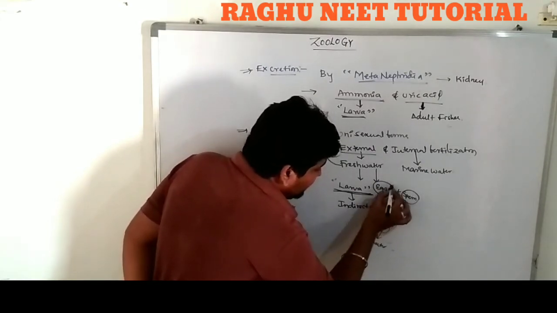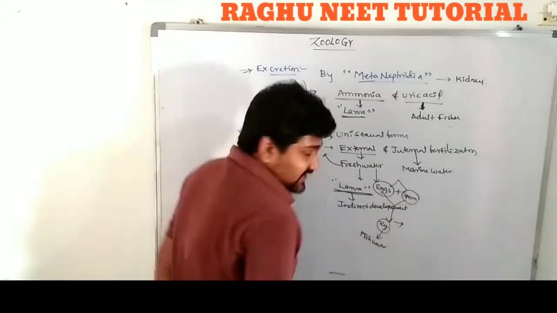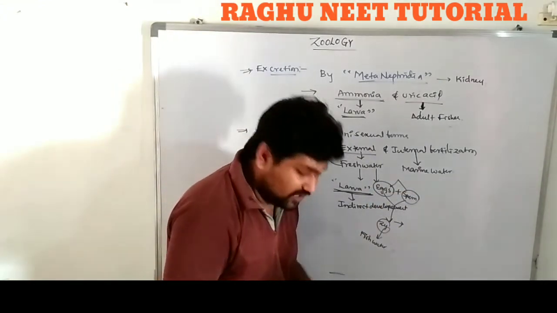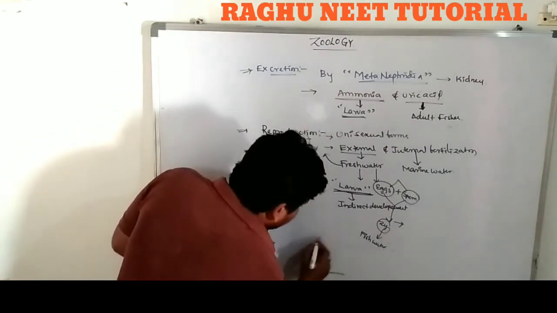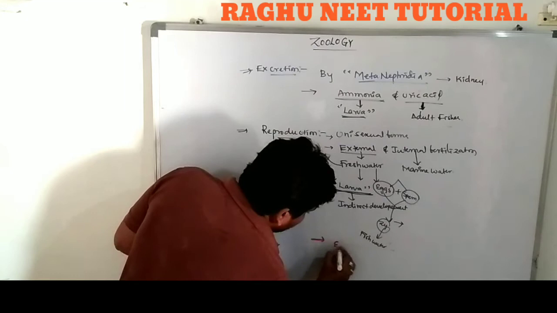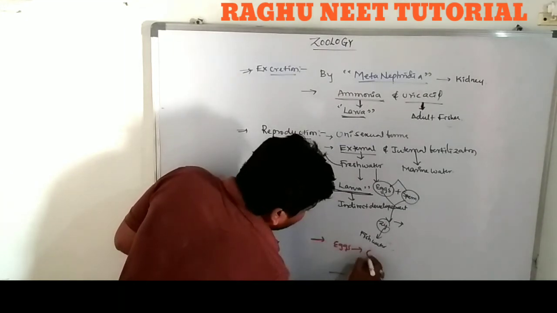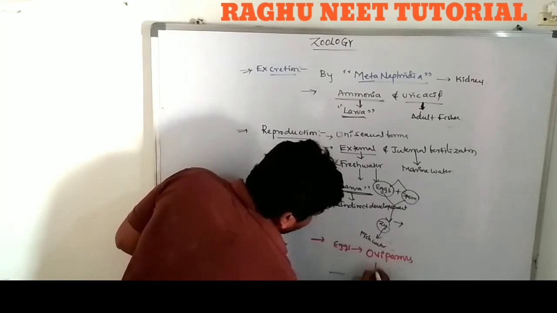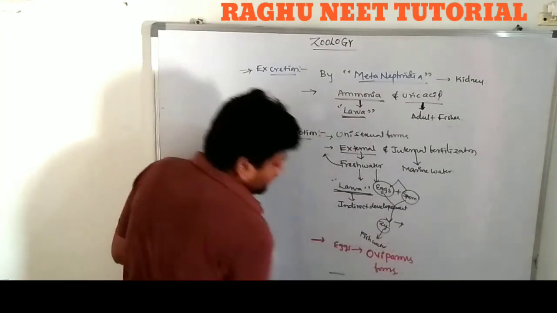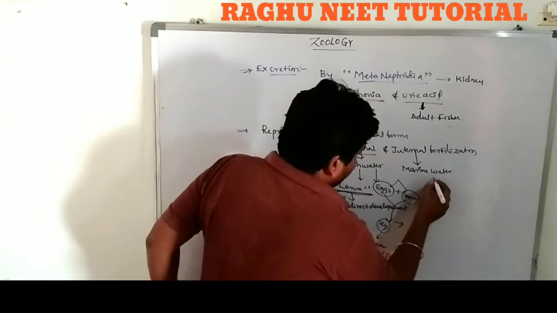They are releasing which one? Eggs. So this is called the releasing of the eggs. These individual freshwater forms are called oviparous. They release eggs, so they are called oviparous forms. Next one, marine water.